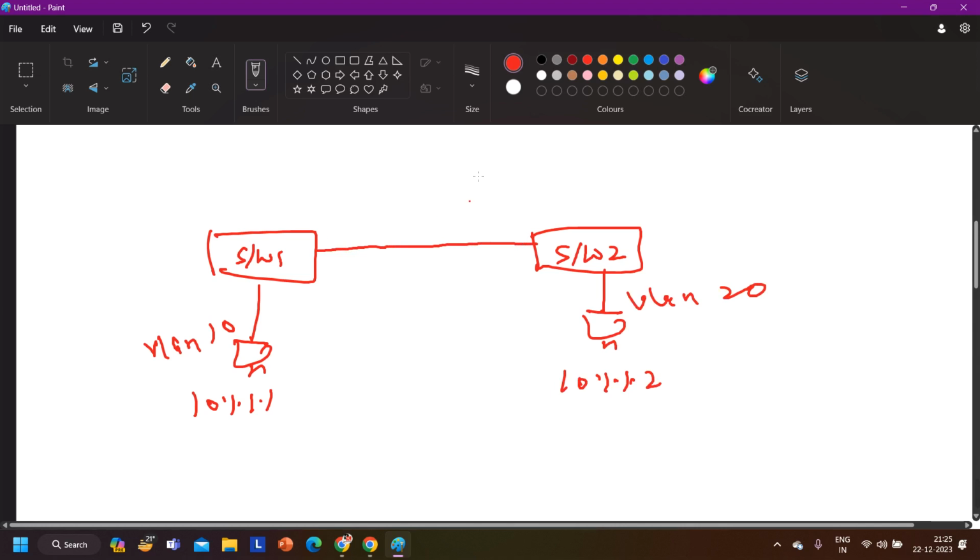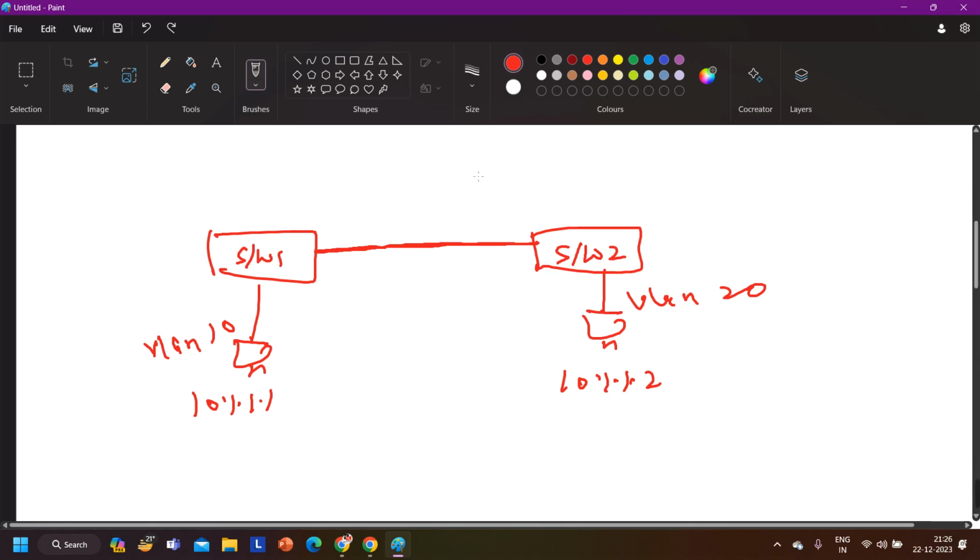Now I don't want to configure this link as a trunk link. Okay, or the question can be, this is an interview question. The question is, you are not allowed to configure this link as a trunk link. Between switch 1 and switch 2 you don't have a trunk link and you are not allowed to configure this link as trunk. Then how can you make communication possible between 10.1.1.1 and 10.1.1.2? How can 10.1.1.1 communicate with 10.1.1.2 without configuring a trunk link in this scenario? What can I do?